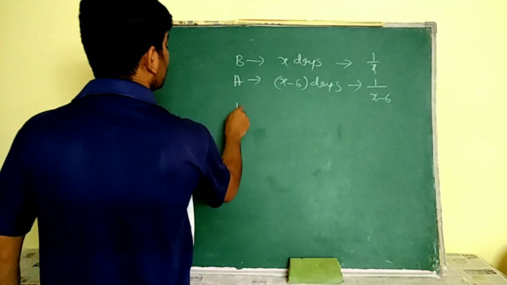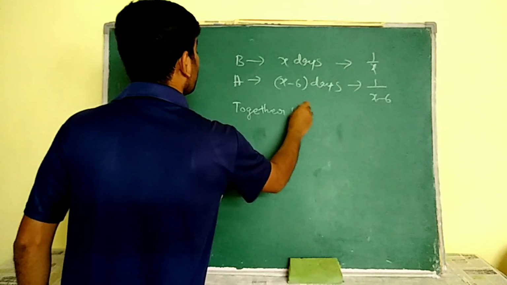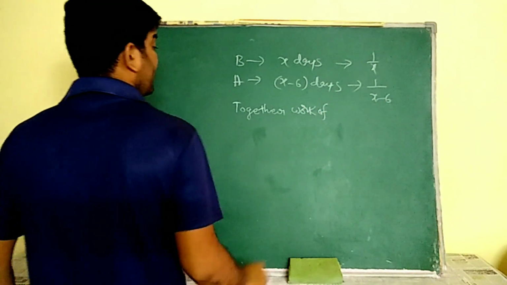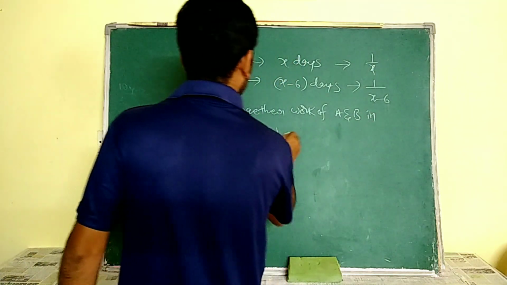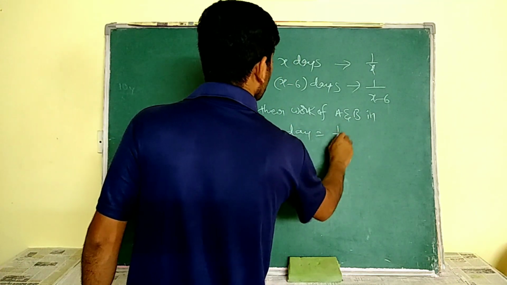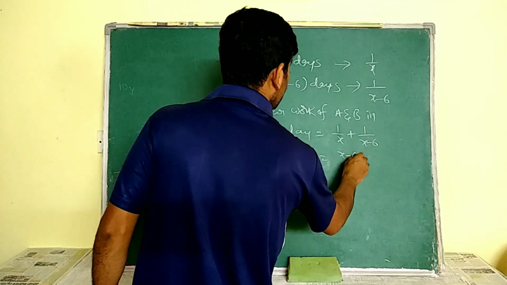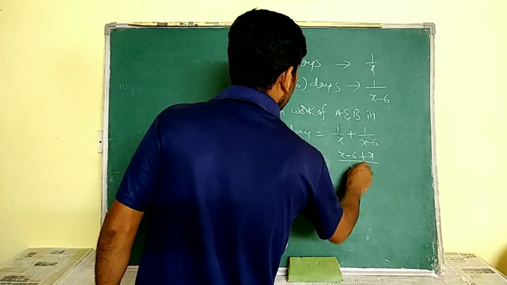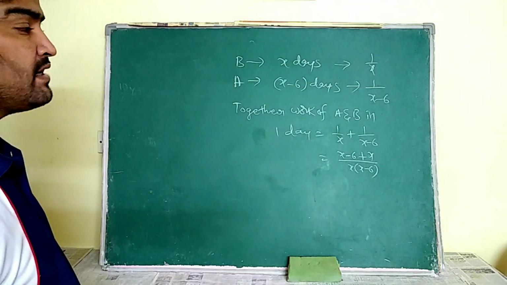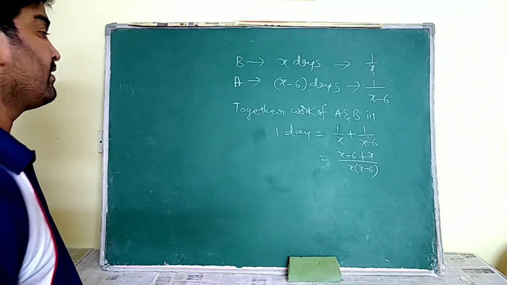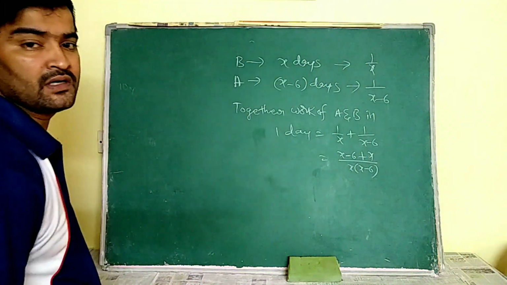So the together work of A and B in 1 day is equal to 1 by x plus 1 by x minus 6. That is x minus 6 plus x by x into x minus 6. So this is for 1 day's work. Both of them finish the work in how many days?